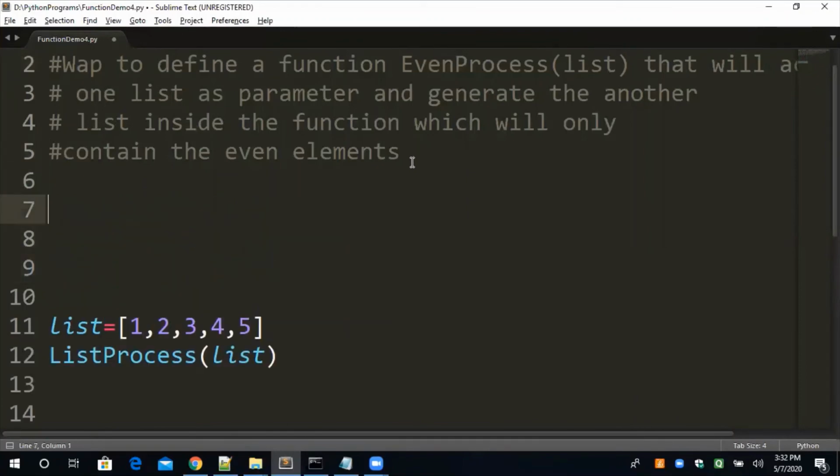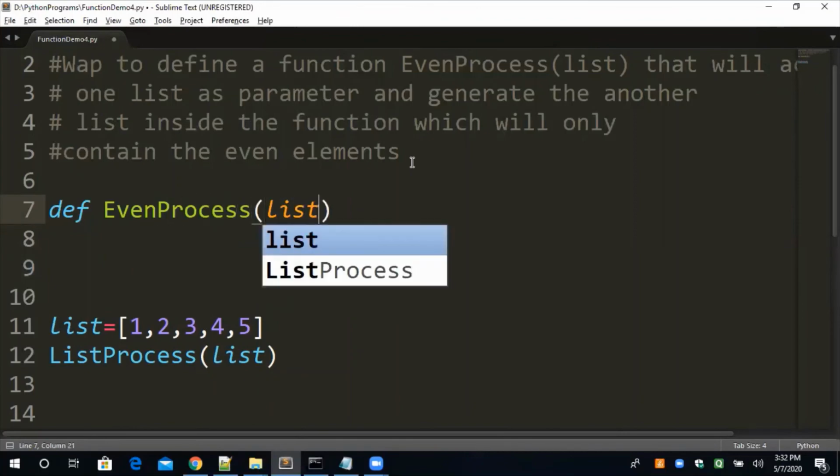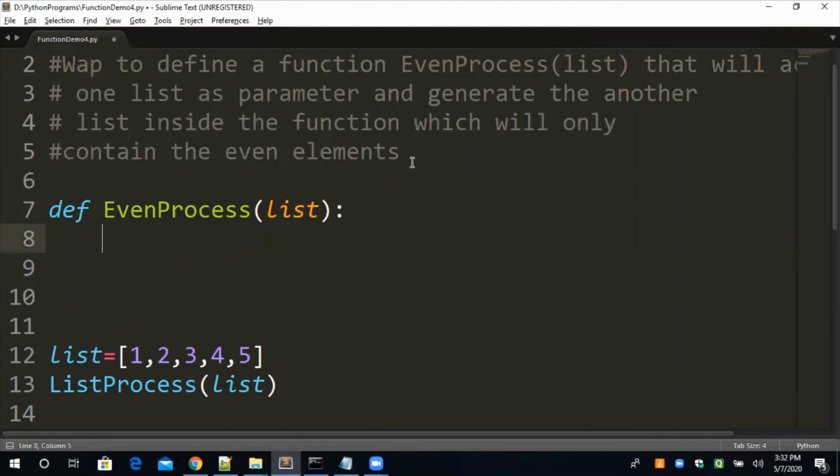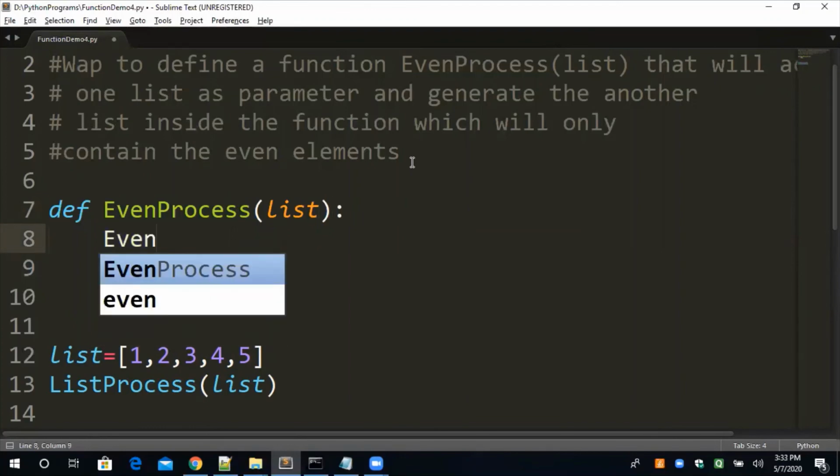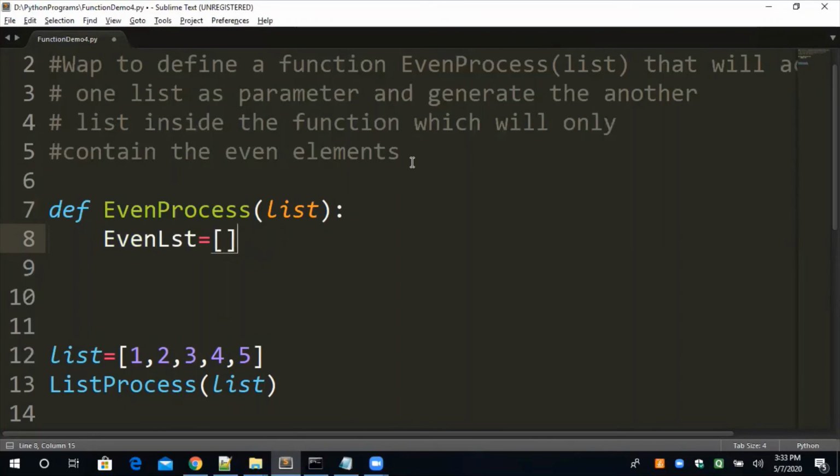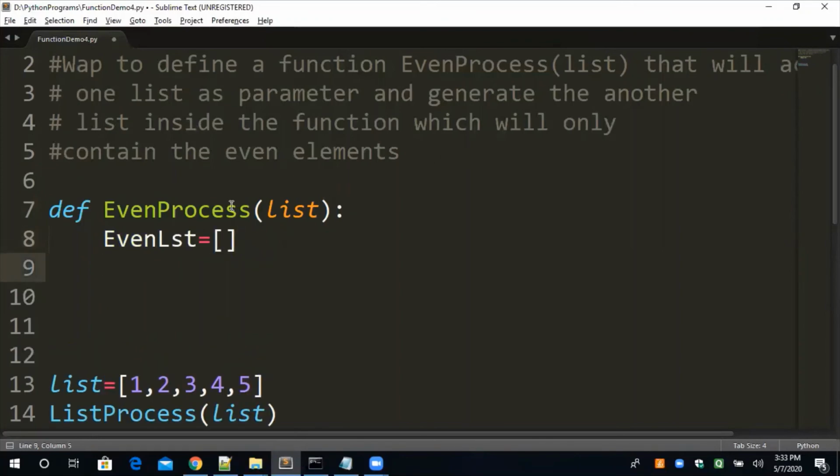Okay, 1 second. So def keyword, even process, list. Okay, and here I want to create an empty list, even lst. This is an empty list. I will only store the even elements in this list which are present in the other list. इस list में जितने भी even elements हैं, those elements we have to transfer in this empty list. This is basically the question.